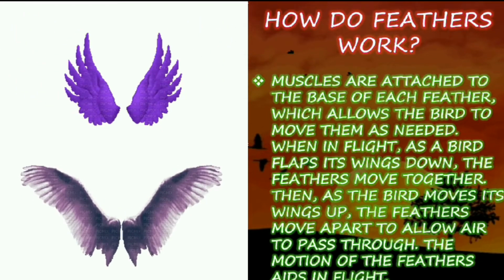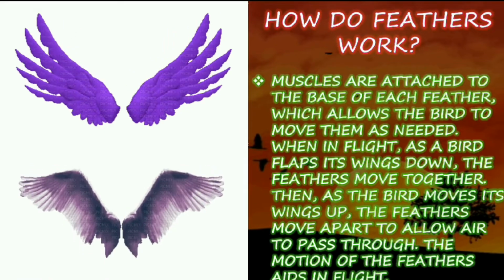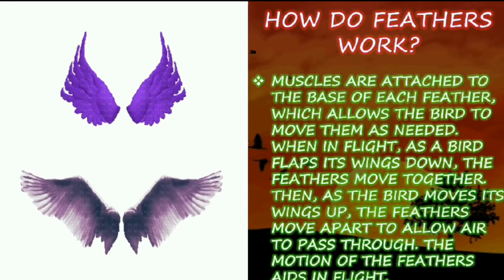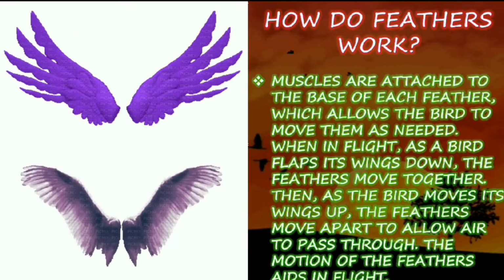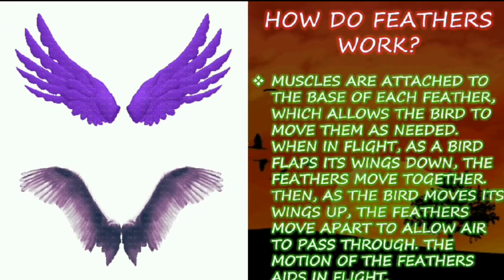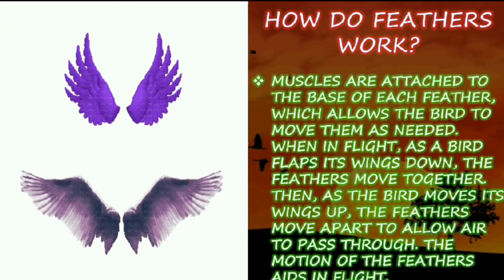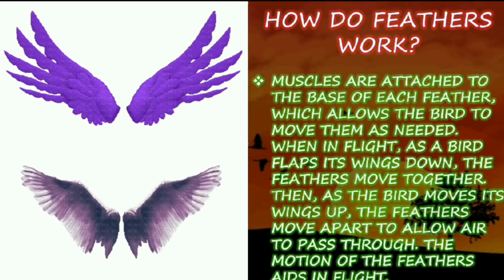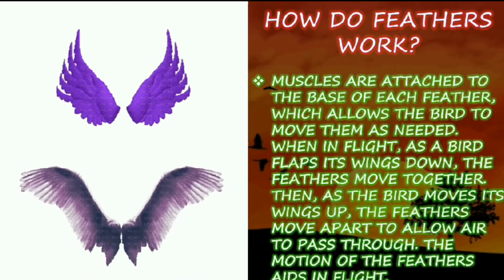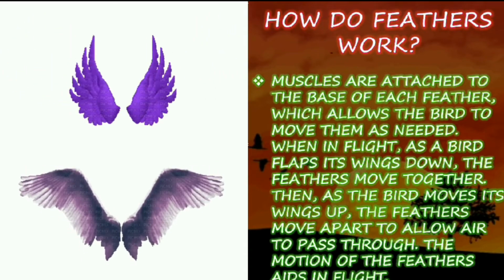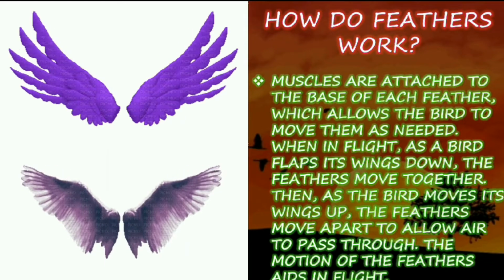Yes. So the muscles attached to the base of the feather are also working whenever the birds need to move. For example, when the birds are in flight, if a bird flaps its wings down, the feathers move together. If it flaps upward, then it also makes the wing go up and allows the air to pass through it.